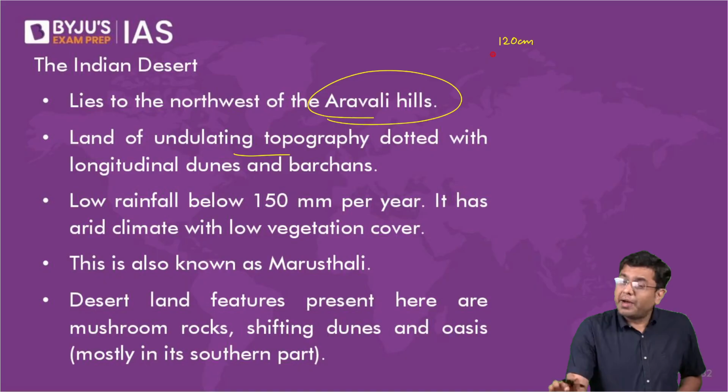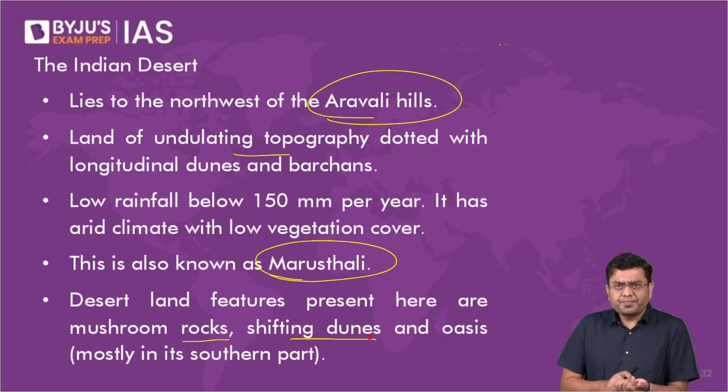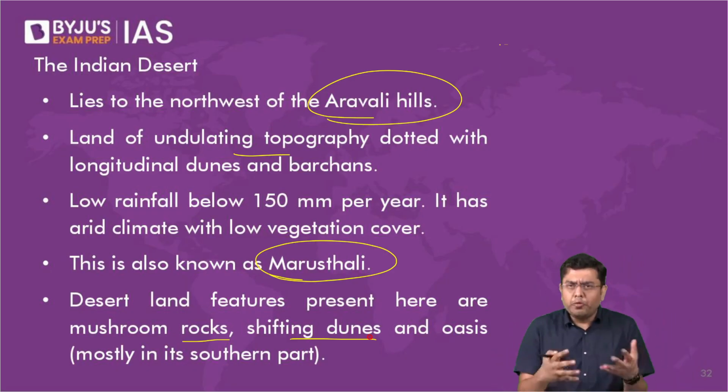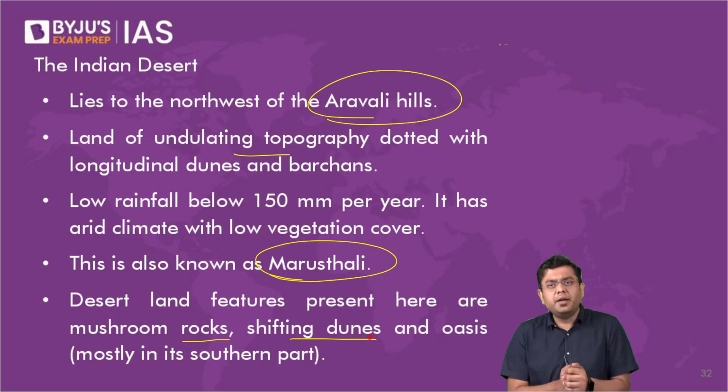So here you have only 15 centimeter per year. That is how little the rainfall is. Then this is also what is referred to as Marusthali. Now it features mushroom rock, shifting dunes, and oases. An oasis is what? The small ponds and pools of water surrounded by some green patches in the desert area.